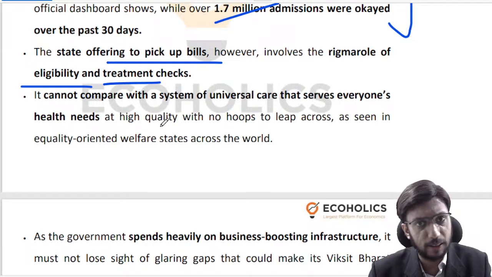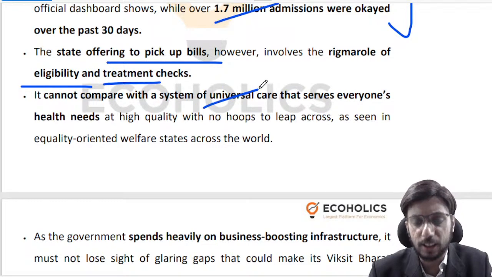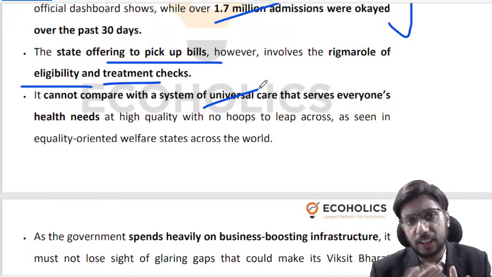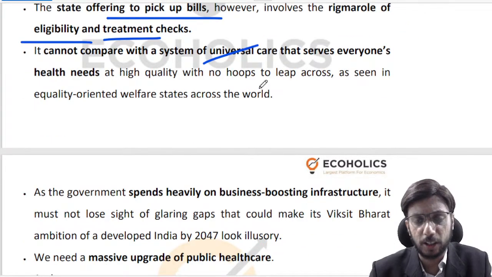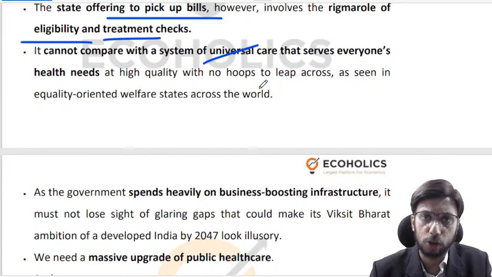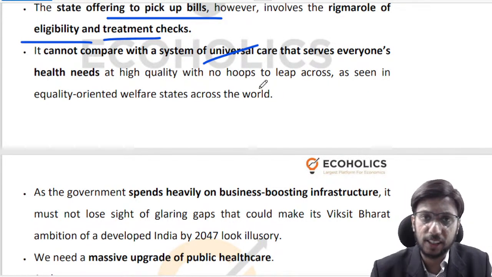So both these ends have problems on their own side. Right now, whatever Ayushman Bharat may have been able to achieve, which is a good starting point, it is nowhere near the universal care approach that exists in a variety of different countries, where you can approach any public healthcare hospital, get quality treatment at no cost to yourself, and walk out of the hospital. And who pays the bill? Government pays the bill.